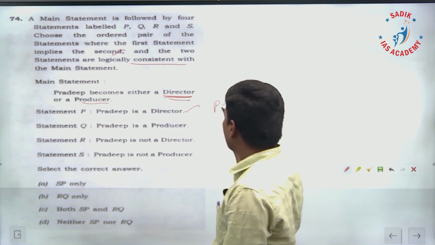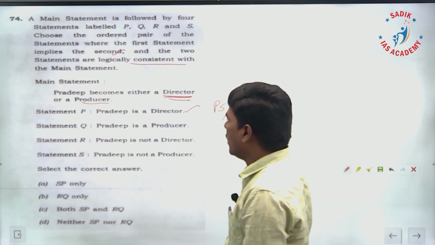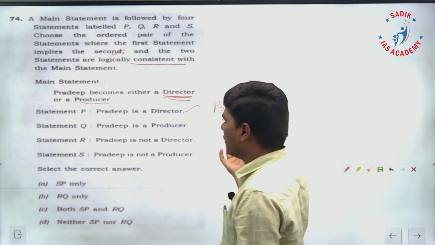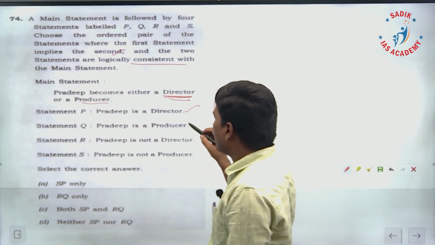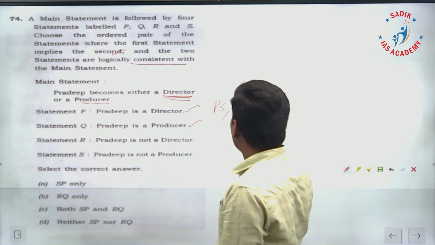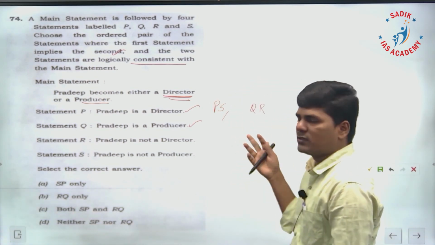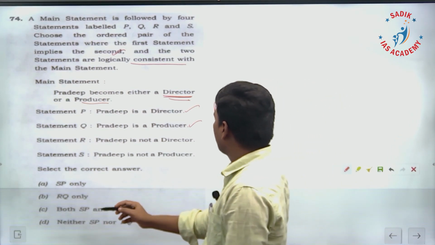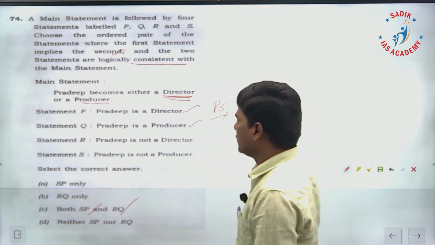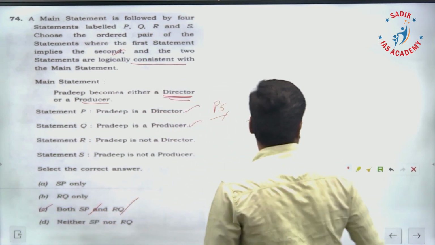Therefore, PS in combination, or SP is the same. And Pradeep is a producer means he is not a director, so QR or RQ in any combination is correct. So SP, RQ. So C is the answer for this question.